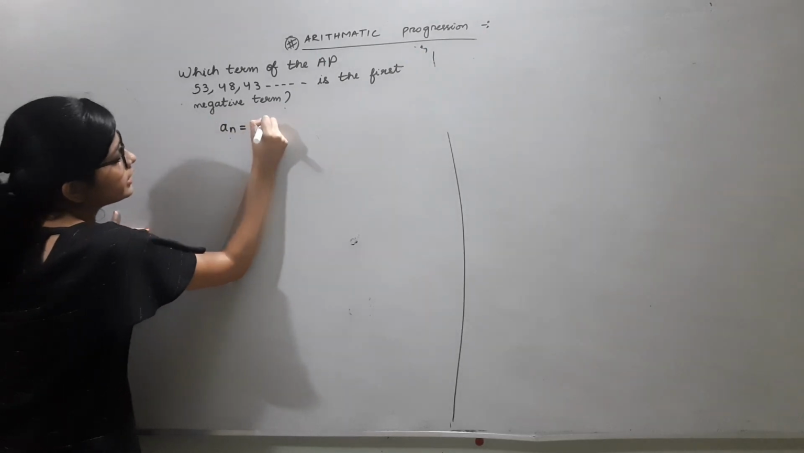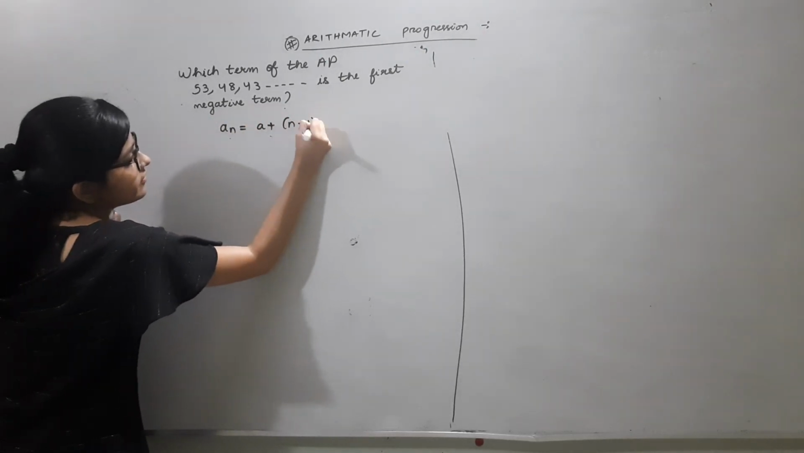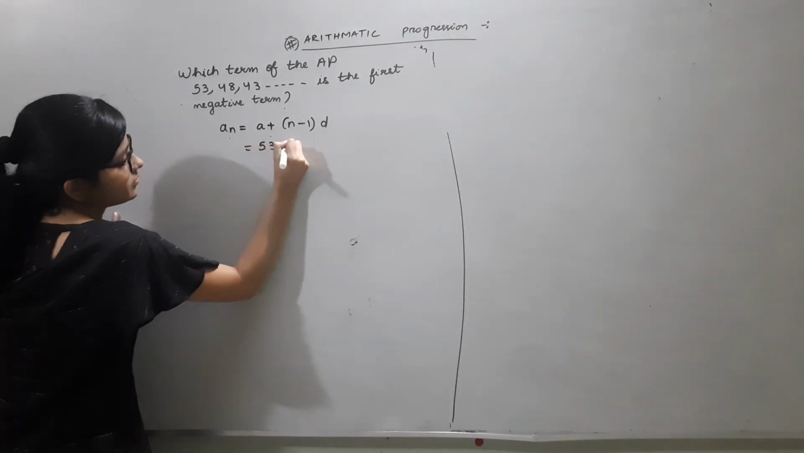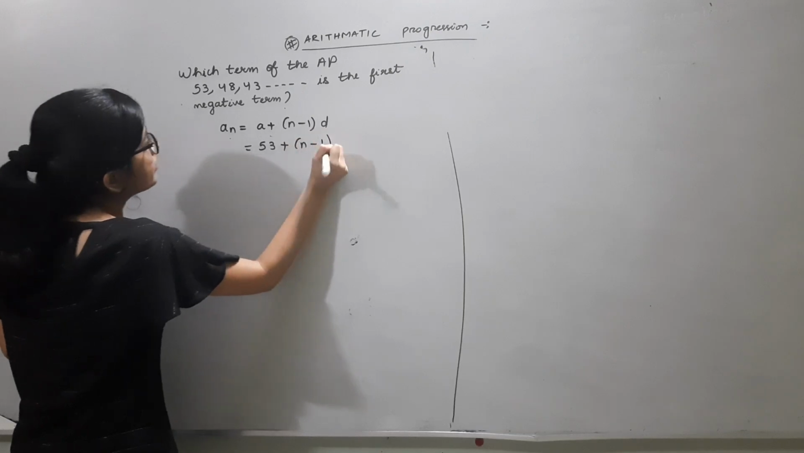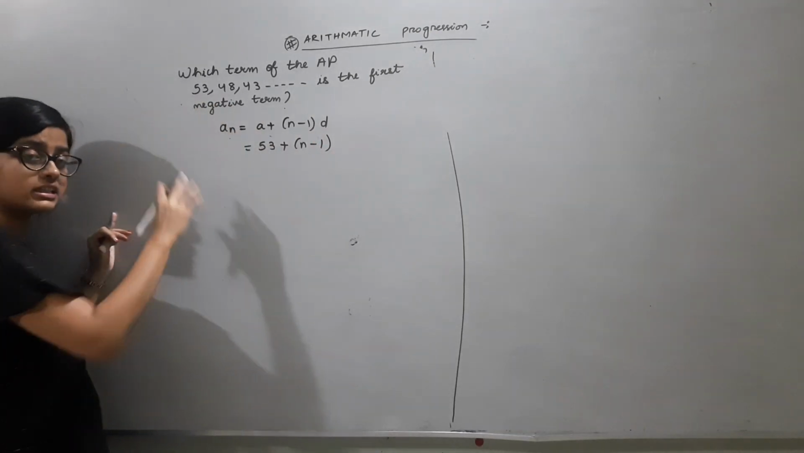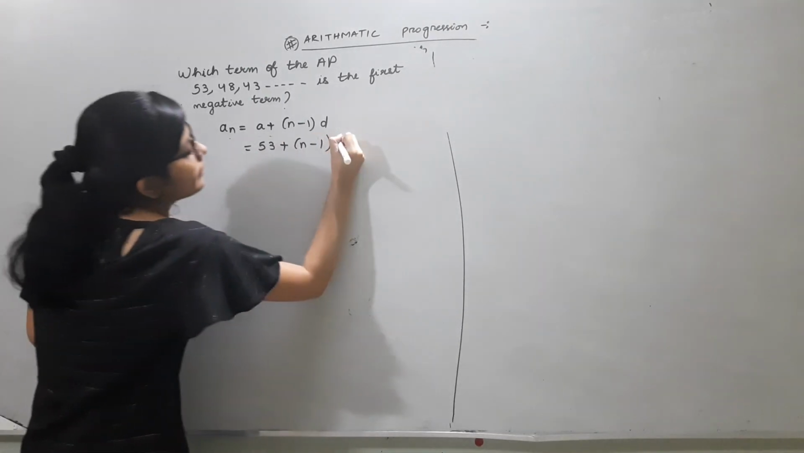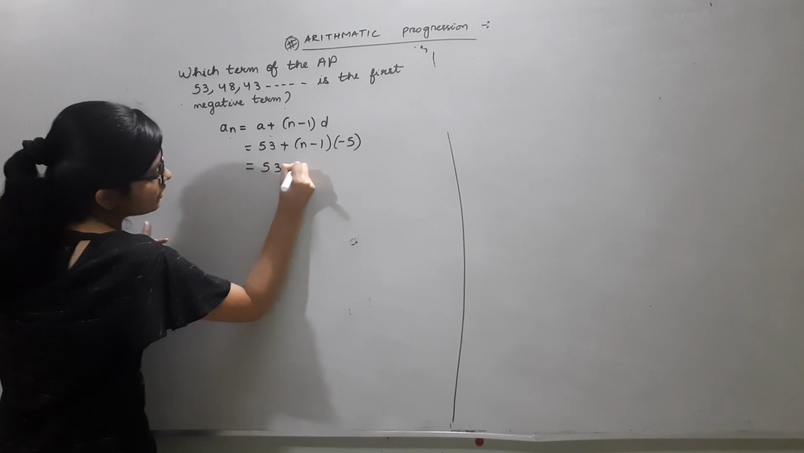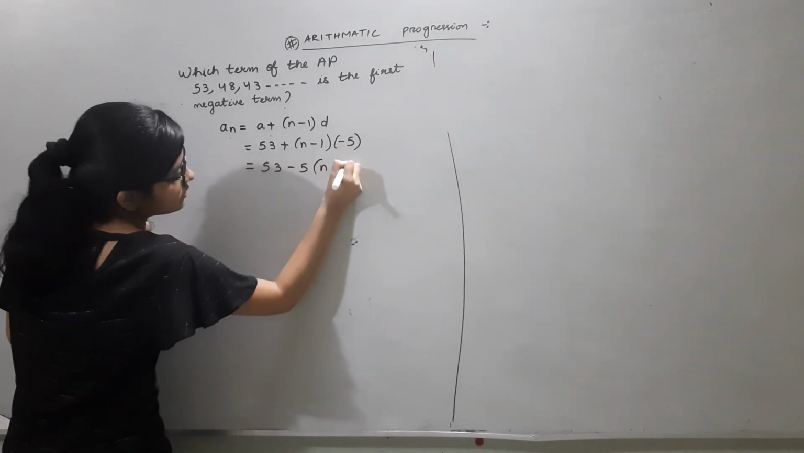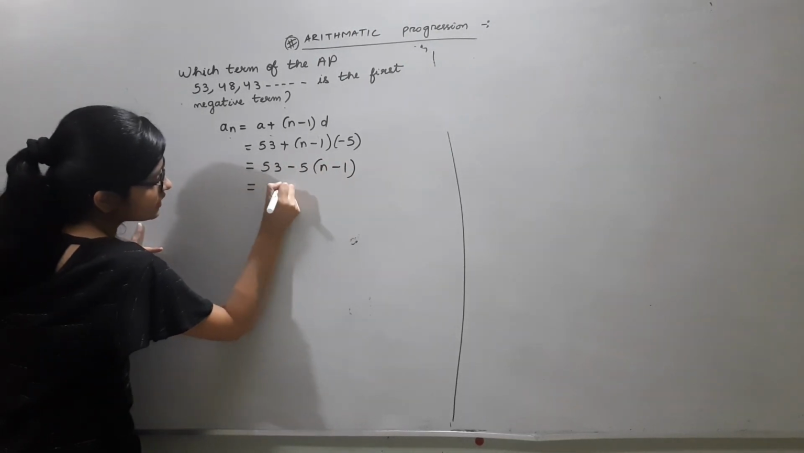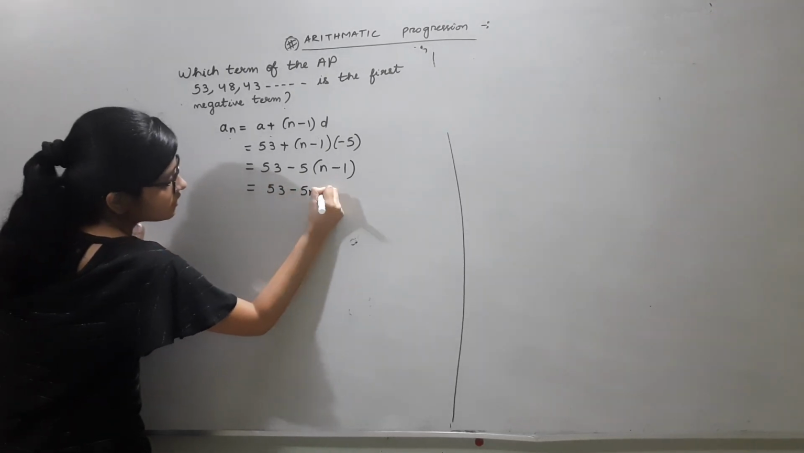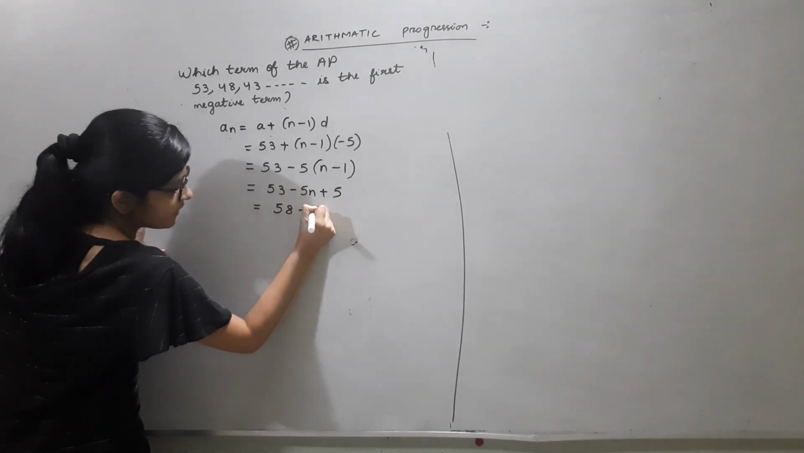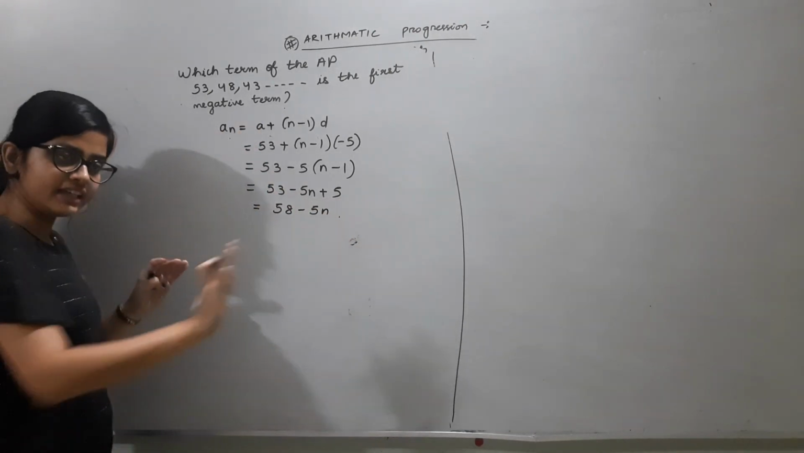An is equal to a plus n minus 1 d. What is the first term of this AP? 53, plus n minus 1. The common difference? 48 minus 53, it's minus 5. That is equal to 53 minus 5 times n minus 1, which is 53 minus 5n plus 5, so 58 minus 5n. So we derive the formula for the general term of this AP.